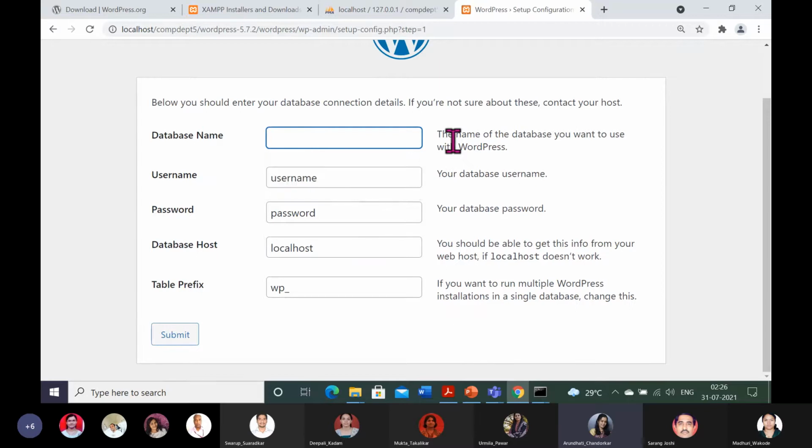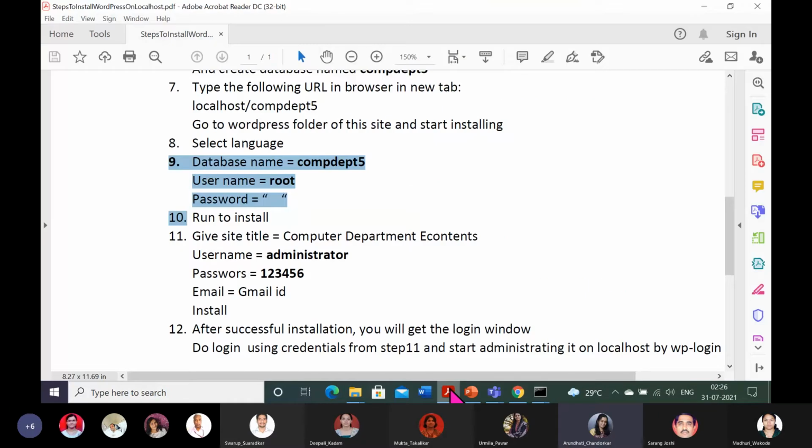For the database name, we have created COM-DEPT5. That you will have to provide here, and the username you will have to provide as root by default, and the password here, just erase it. It should be blank. Don't do anything for the last two fields. I will show you the steps again, very important and mandatory: the database name which you have created, root, and blank.